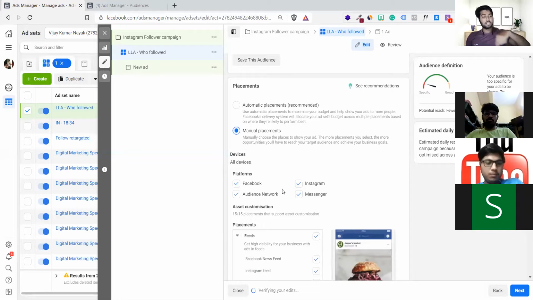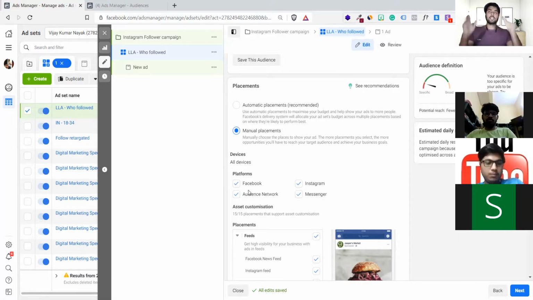Since you are running an Instagram follower campaign, where do you think your ad should be shown? In Facebook, Messenger, or on Instagram? Of course, on Instagram only, right? And that too in just your stories. Remember, if you want to run a Facebook Instagram follower campaign, it's recommended to run story ads on Instagram, where people will see your story.